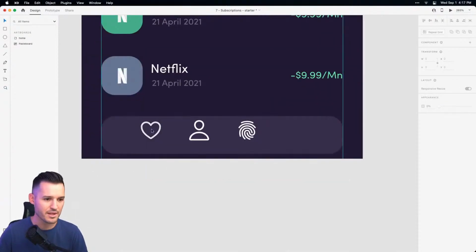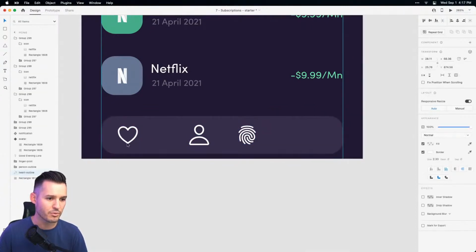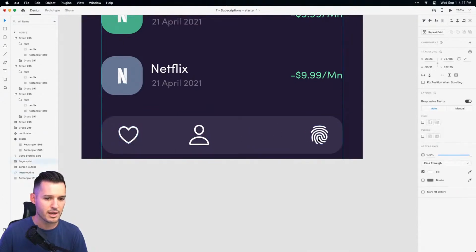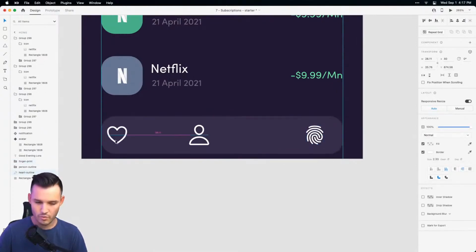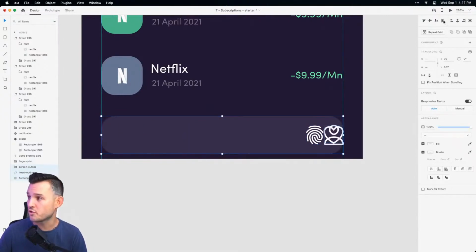Okay, something like that. Now, what I'll do is I'll grab each one of these icons, balance like this. I'm just gonna bring one over to one side. I'm gonna go over from the side, 1, 2, 3. That's an easy way. So 30 pixels over from the side, 1, 2, 3. And then we should be able to grab all 3 of them and just use our distribution tools.